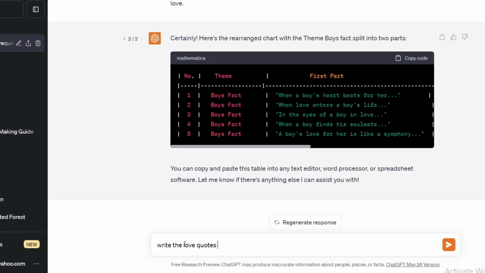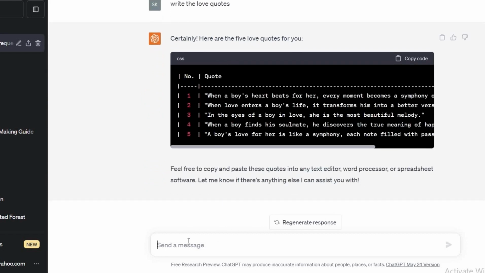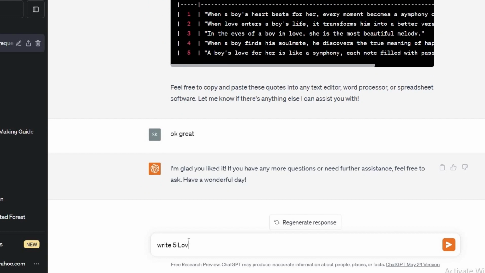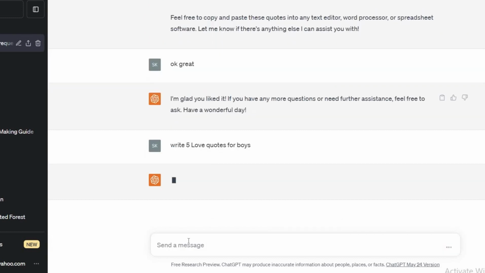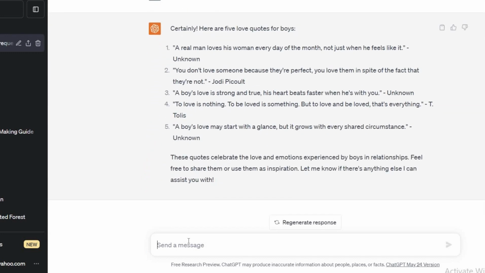Here we will go to ChatGPT and write that we need love quotes. So ChatGPT has generated the quotes for us. Now we will give more precise instructions and say that we need love quotes for boys. So it has generated love quotes regarding boys. Now I will be more precise and say that we need the love quotes in two different parts, like first part and second part.